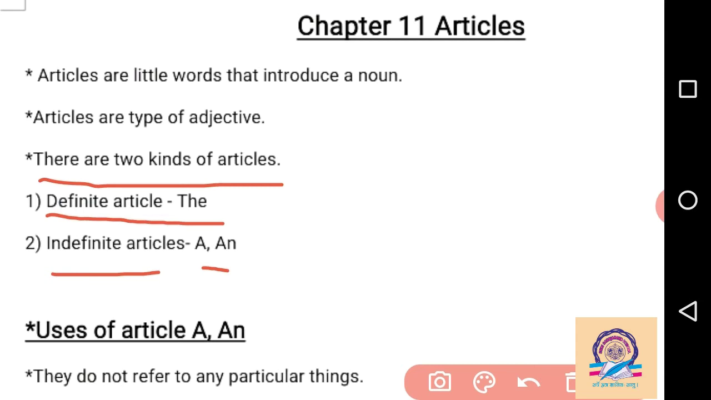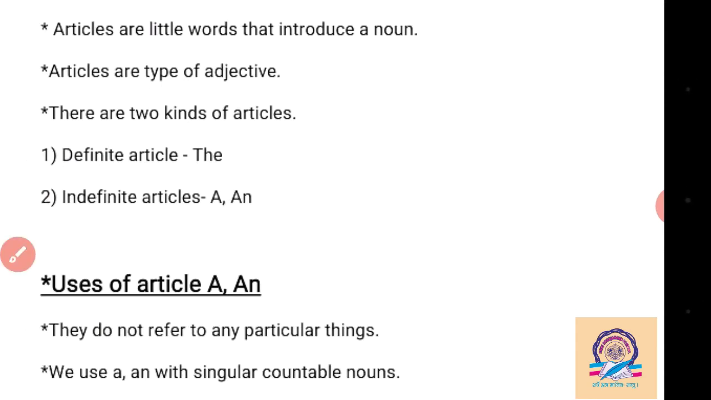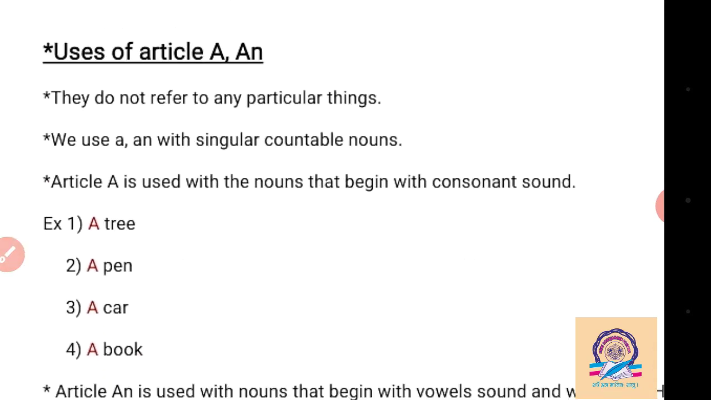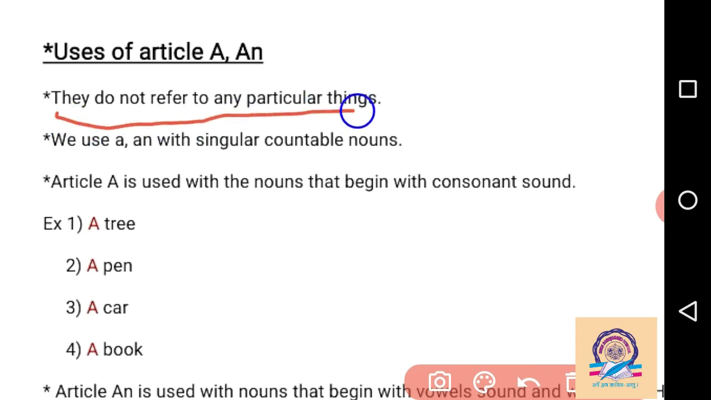Now we see the uses of the article 'a' or 'an'. They do not refer to any particular things. It means we randomly speak the names of any noun or anything. So they do not refer to any particular thing.